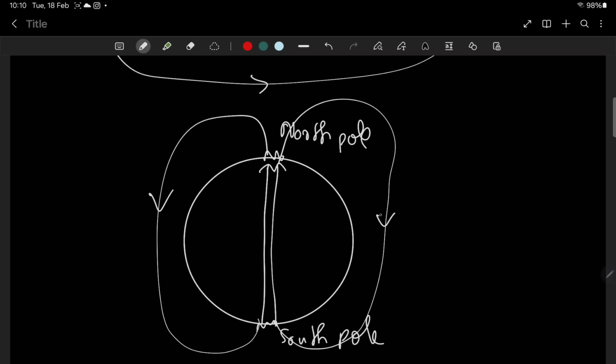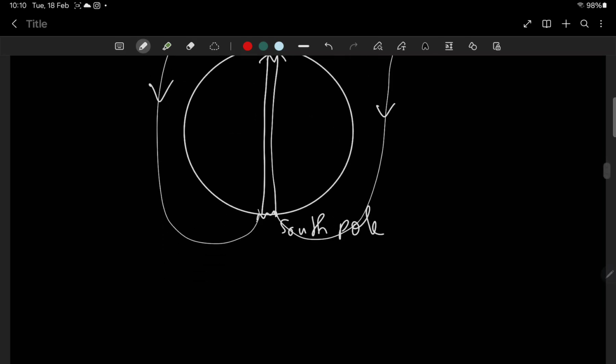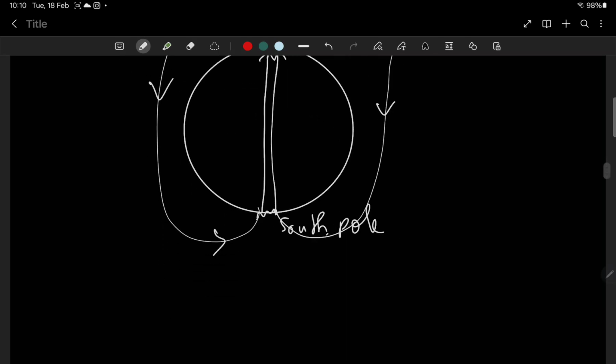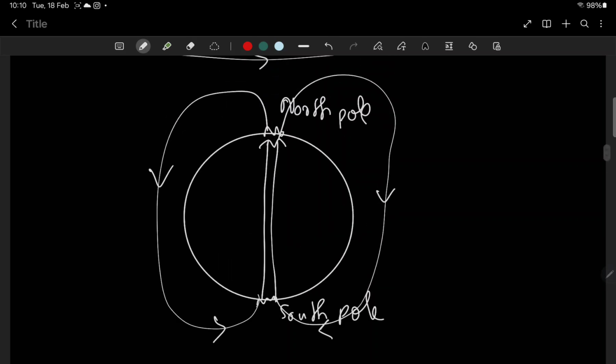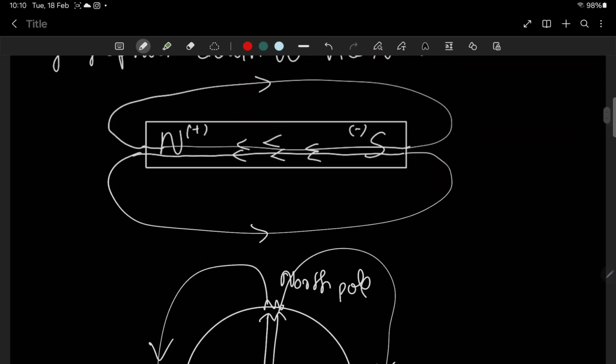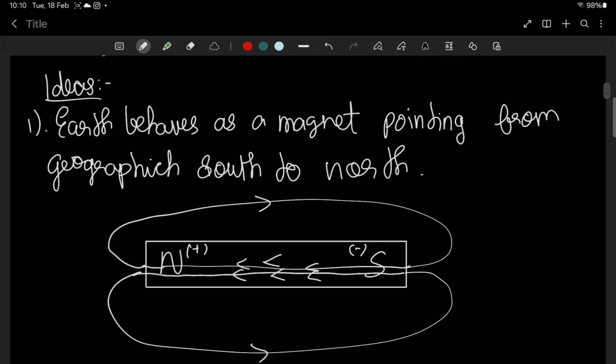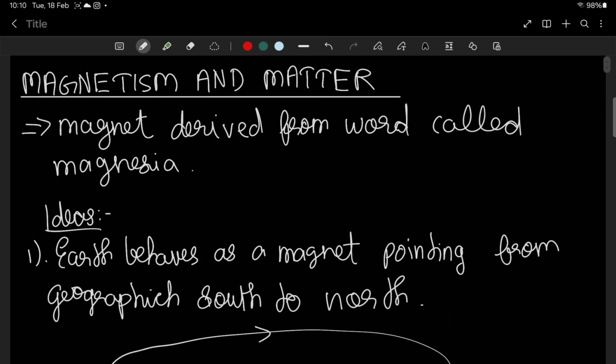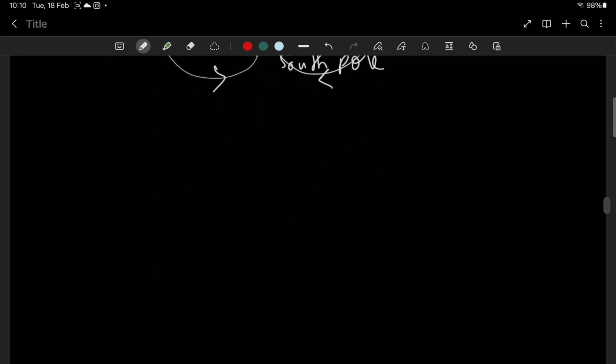Understood? This is what the first line tells us.